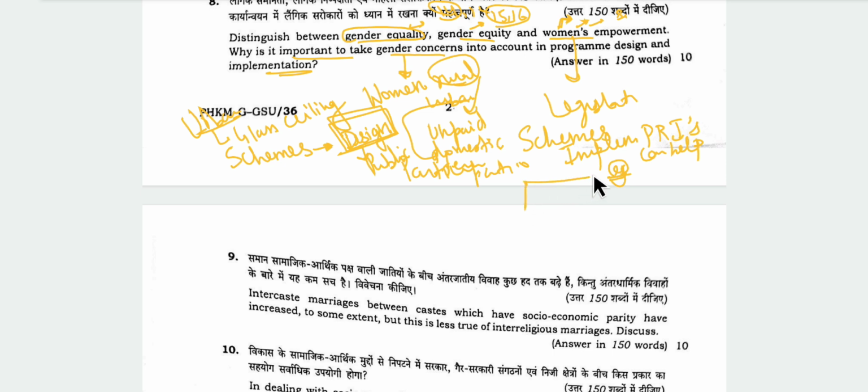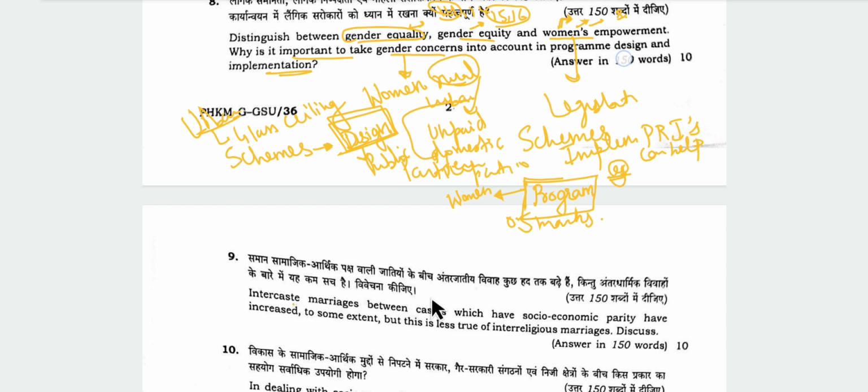You can also give a diagram on what are the important features of a program. The question talks about program, so it is better to write program, not scheme. You can mention why the program is important, how it is important, what are the gender concerns, how women can play a role. You can give a diagram on this and get 0.5 marks extra. Then you can conclude accordingly.